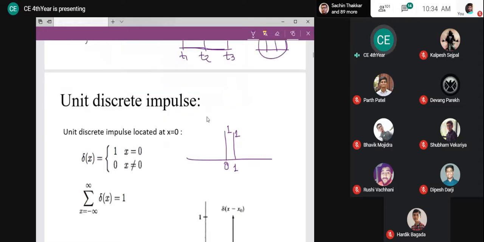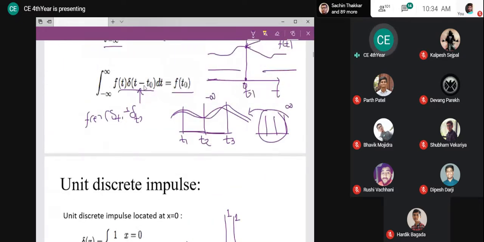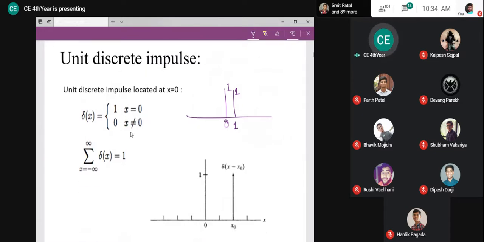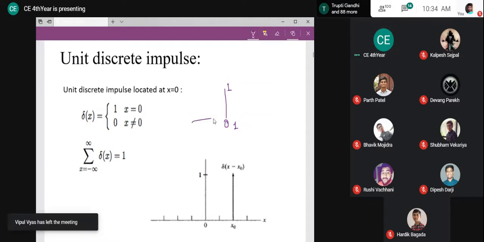Till now we were assuming t can be t1, t0, any value. Now it is a discrete set. Whatever discrete set you want to keep, but it will be a discrete set. So you will see it as samples.